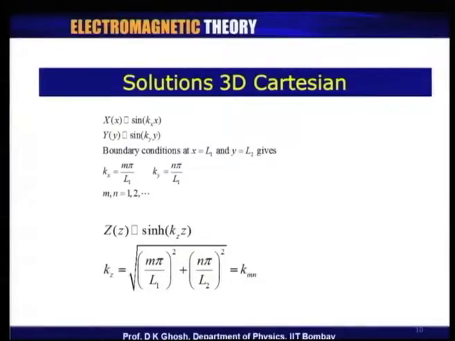We have seen that k z square is equal to k x square plus k y square.